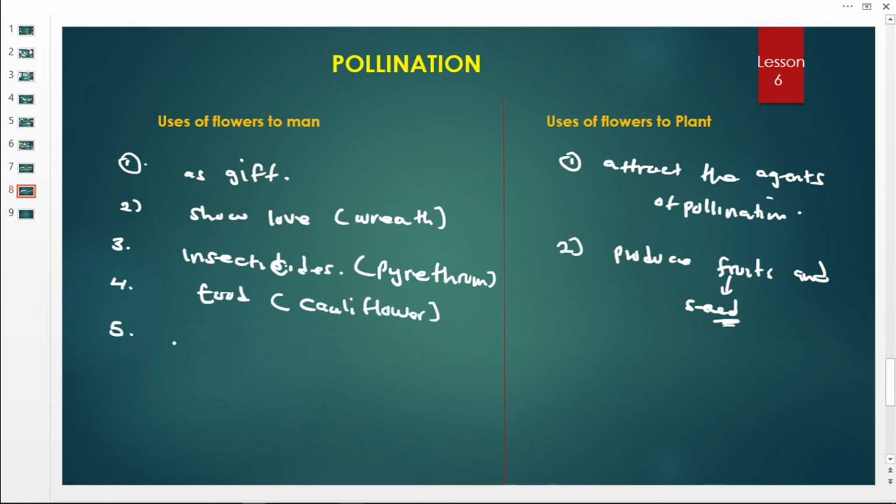Number five, we can sell them and get money. So they're sold, and people get money after selling them. So this one marks the end of our lesson number 6.